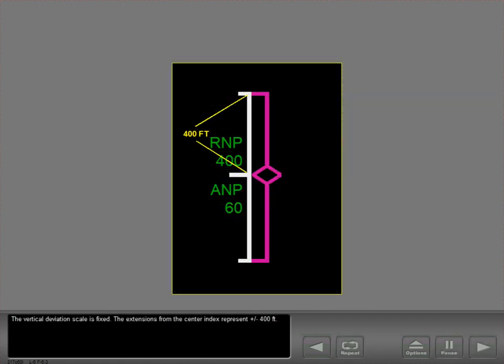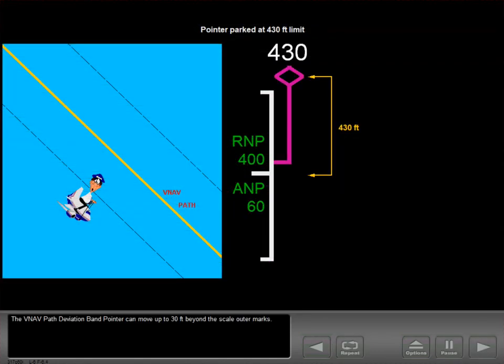The vertical deviation scale is fixed. The extensions from the center index represent plus or minus 400 feet. The Vnav path deviation band pointer can move up to 30 feet beyond the scale outer marks.